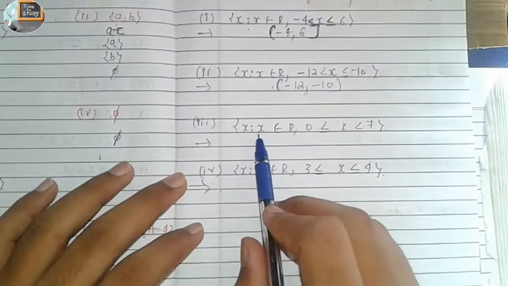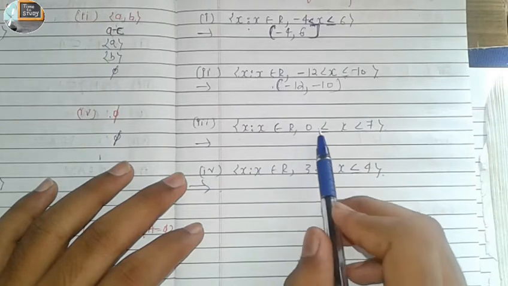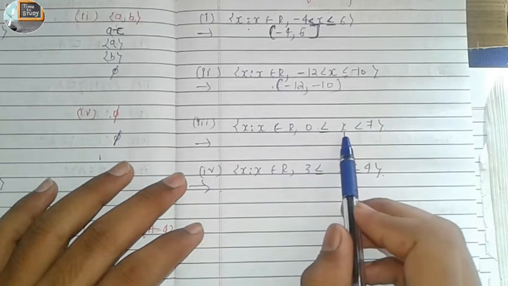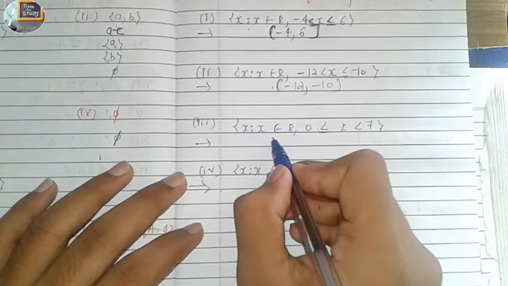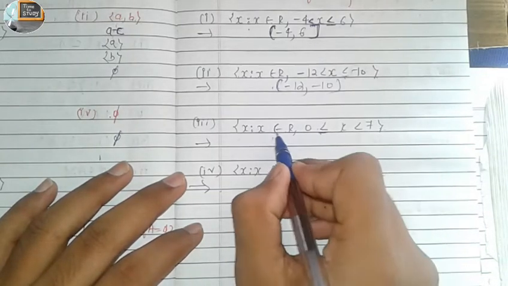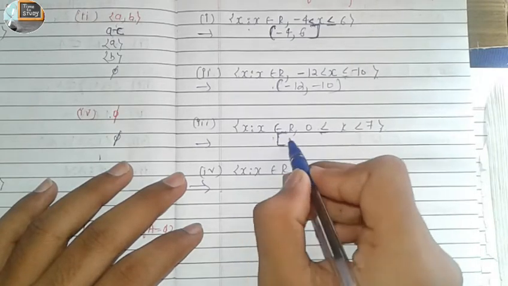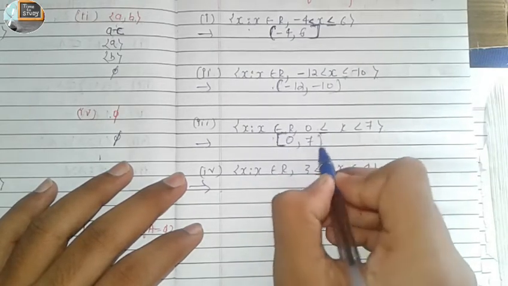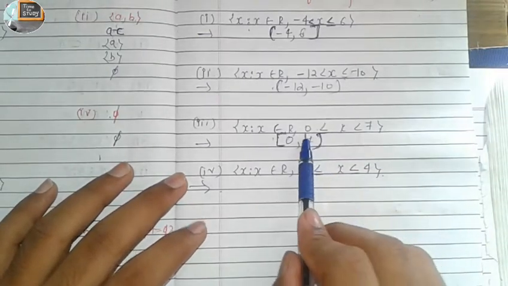The third one is {x such that x belongs to real numbers, 0 is less than or equal to x is less than 7}. The equal symbol means we write a closed bracket here: [0, 7).